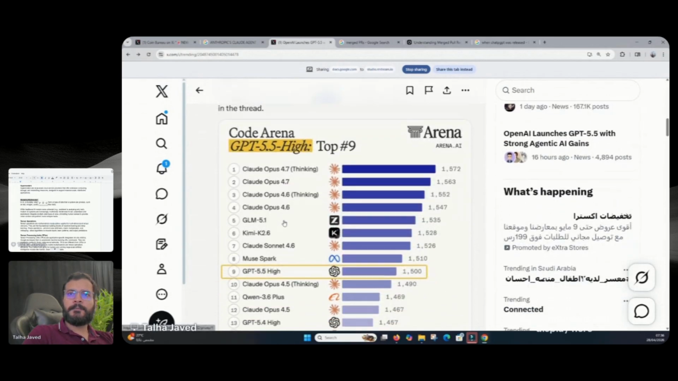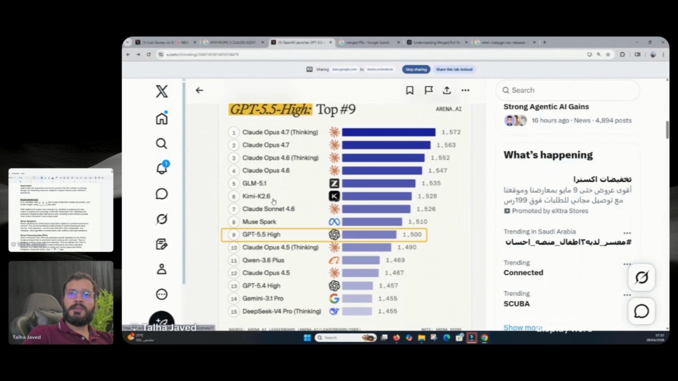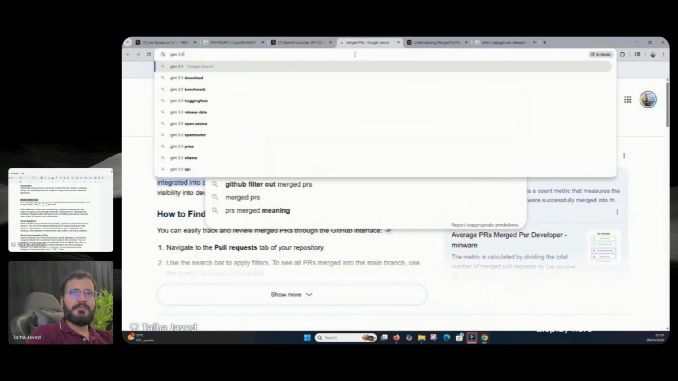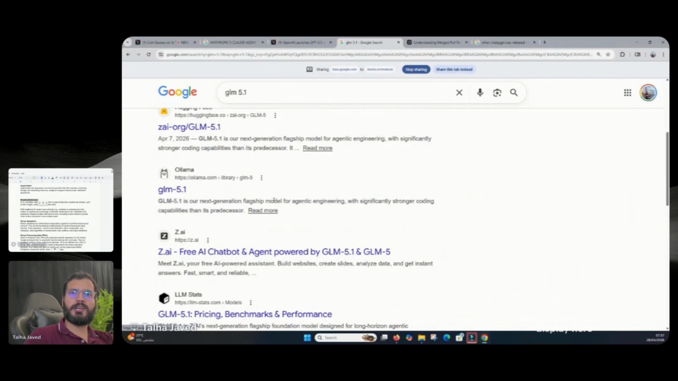Okay, let's have a look at it. On Code Arena it's sitting at number 9. The best one out there is Claude Opus 4.7 Thinking. Kimi K 2.6 is also up there at number 6. GLM 5.1. What is GLM 5.1? It's available on Ollama. Yeah, a lot of people use Ollama.